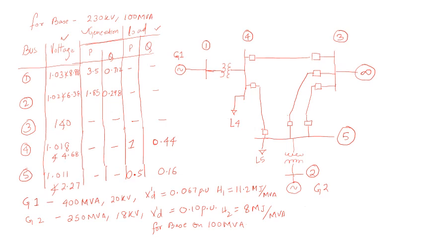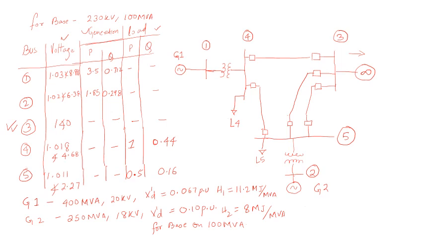Now here, bus number 3 is connected to the infinite bus bar. So this infinite bus bar will have voltage 1 at an angle 0. So you can consider it as a reference bus, or the slack bus.